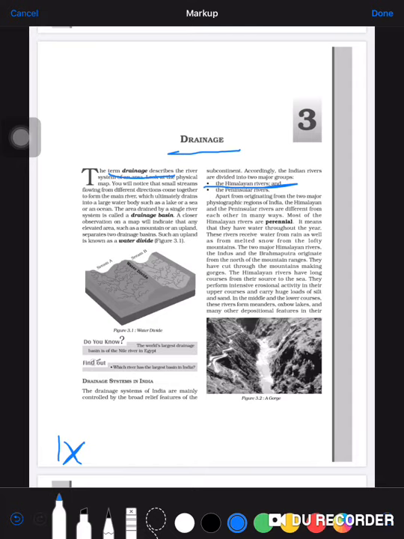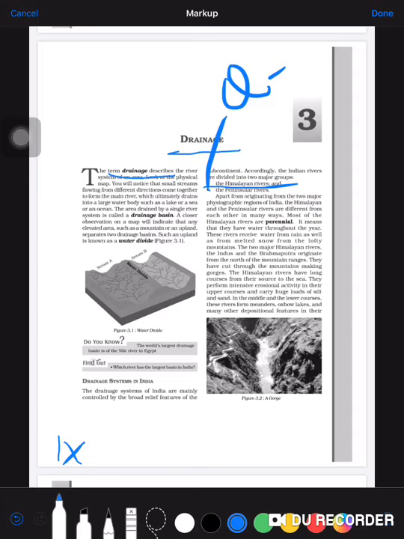Here a question will come: differentiate between the Himalayan river and the peninsular river. It is a very important question, so be careful, this question will be there. One question will be there, maybe of 3 marks or maybe 4, that differentiates between the Himalayan river and the peninsular river.